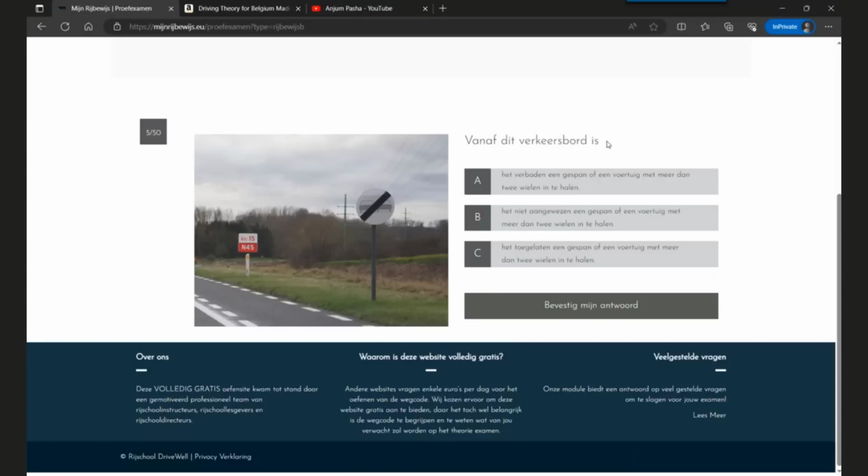From this traffic board, there are 3 options. Option A, it is prohibited to overtake a carriage or a vehicle with more than 2 wheels. So it is prohibited to overtake a carriage or a vehicle with more than 2 wheels. Option B is it is not advisable to overtake a carriage or a vehicle with more than 2 wheels. Option C is it is allowed to overtake a carriage or a vehicle with more than 2 wheels.